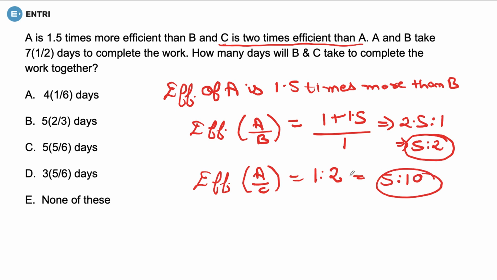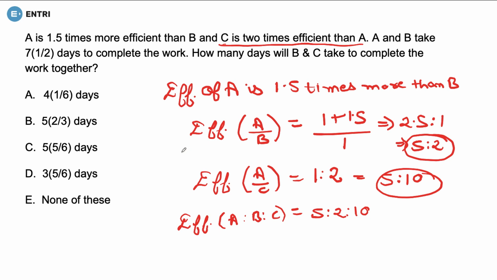Now, efficiency of A is to B is to C would be what? It is 5:2:10. From here it is clear. Now we are asked how many days will B and C take to complete the work together.